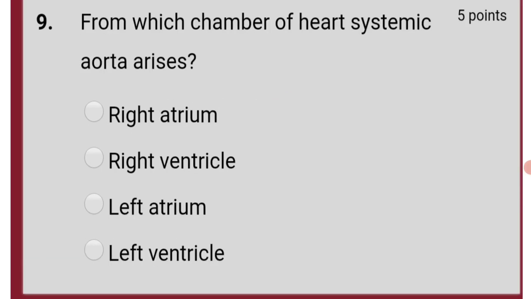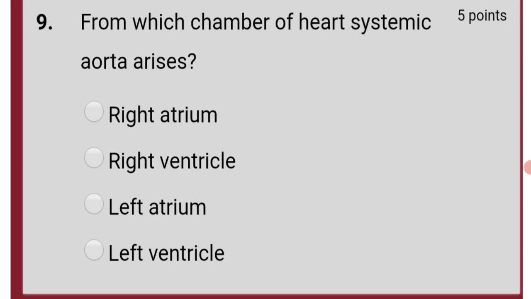From which chamber of heart does systemic aorta arise? Systemic aorta carries oxygenated blood. I already made it clear that the left side of the heart, that means left auricle and left ventricle, contain oxygenated blood. That means they contain systemic blood circulation.